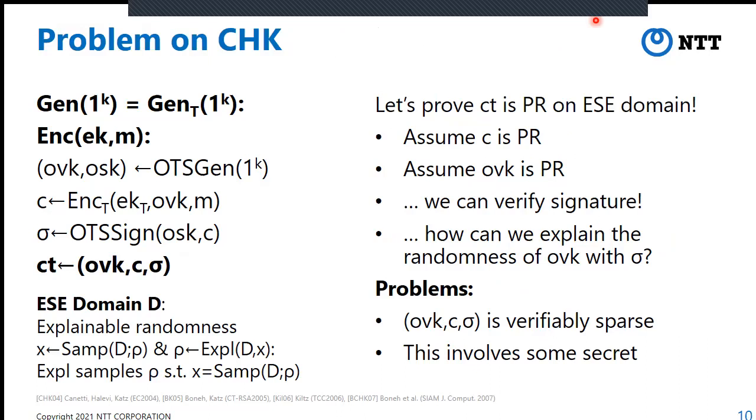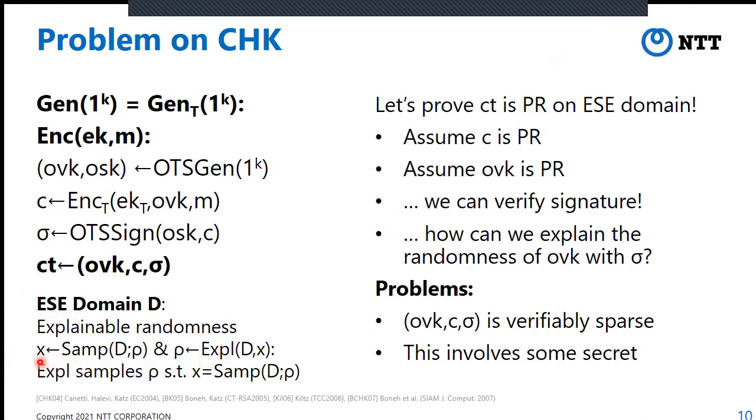Okay, so let us try to show that CHK preserves pseudo randomness on an efficiently samplable and explainable domain. Let me introduce the ESE domain review. A domain D is efficiently samplable and explainable if it has two algorithms, SAMP and XPROOF. SAMP means the sampling algorithm, and XPROOF means the explain algorithm.